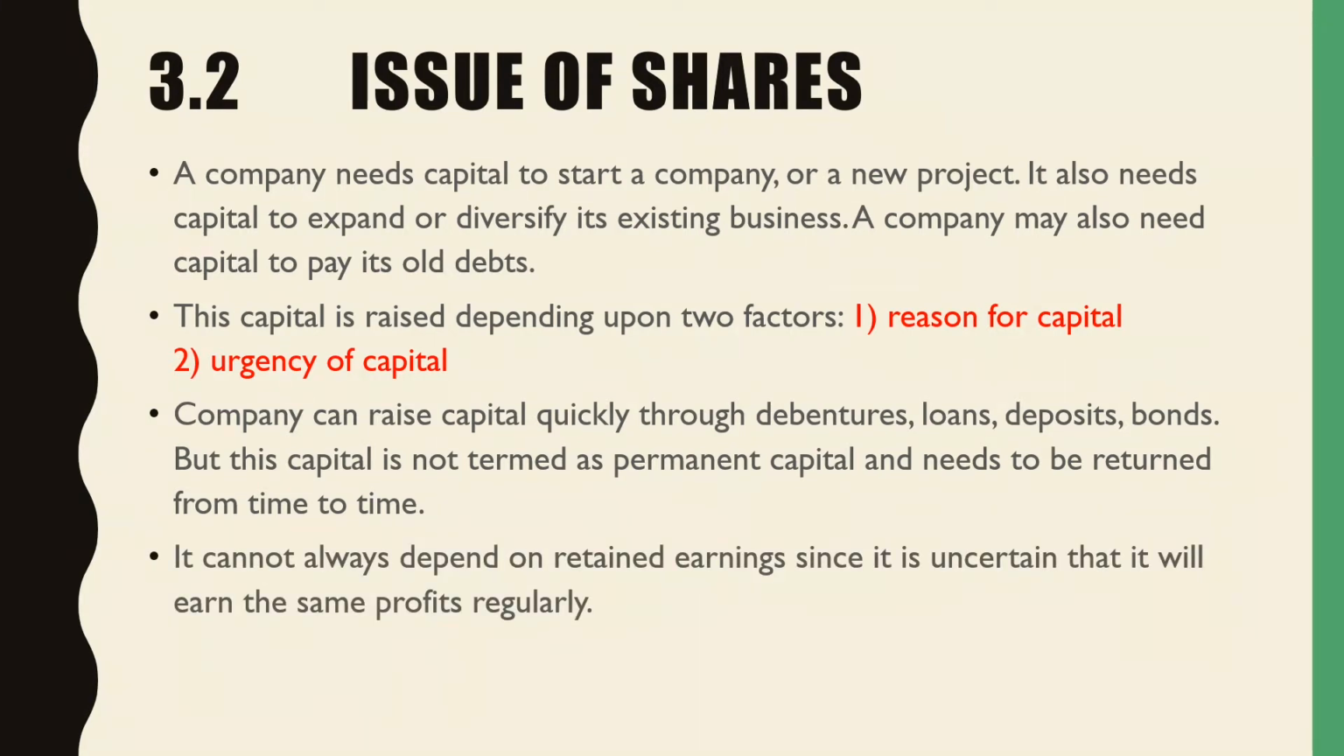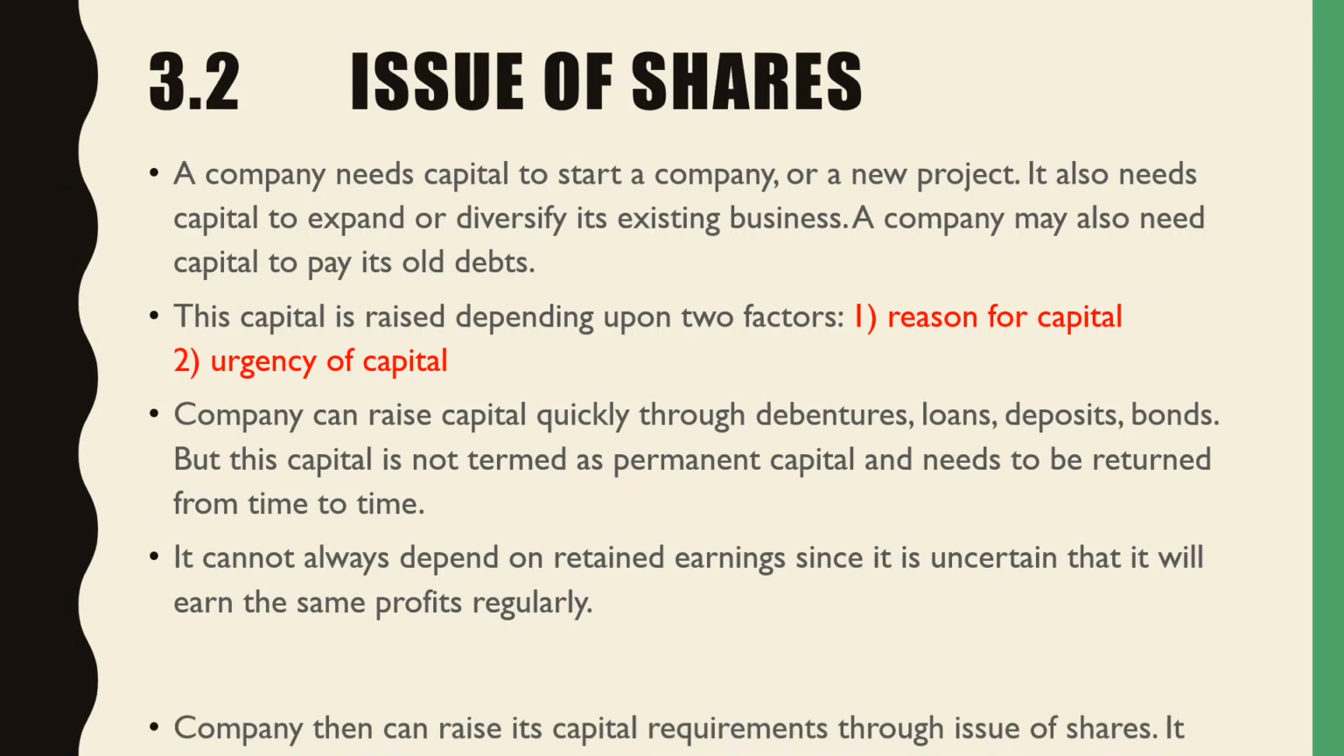Also, it cannot always depend on retained earnings. What is retained earnings? That is the accumulated profits that the company has. Why? Because the company may not earn the same profits and may not always be able to have reserves. The company may require these reserves. So it cannot always depend on retained earnings being brought into the business. Also, there are certain terms and conditions for utilizing these retained earnings that are mentioned in the memorandum and articles of association. Therefore, what will the company do then?